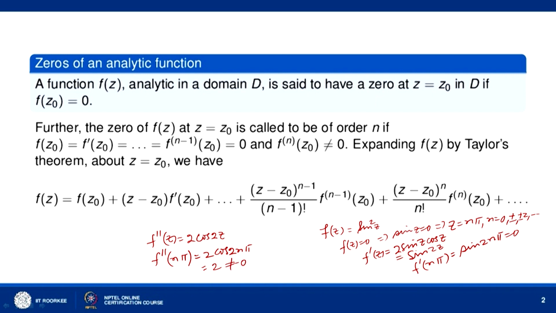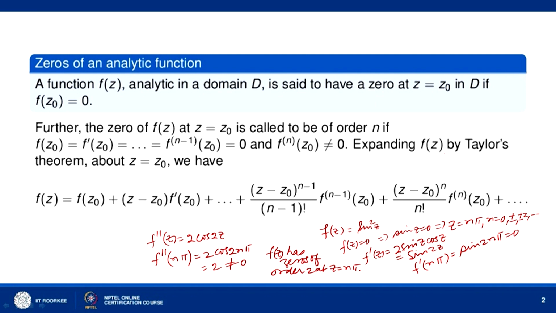So we can say that f(z) equal to sine square z has zeros of order 2 at z equal to n pi, where n is equal to 0, plus minus 1, plus minus 2 and so on.